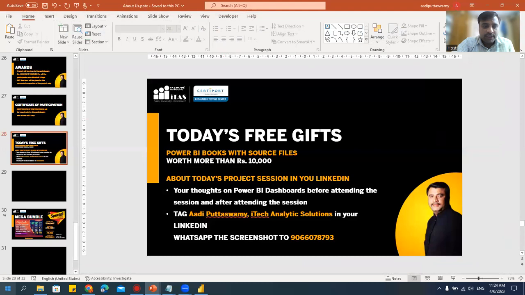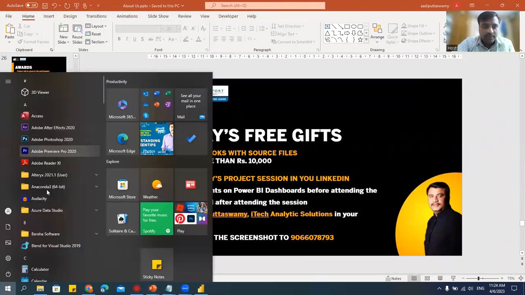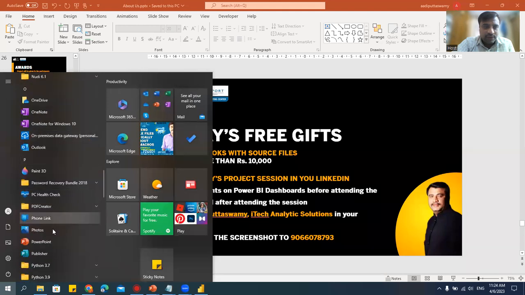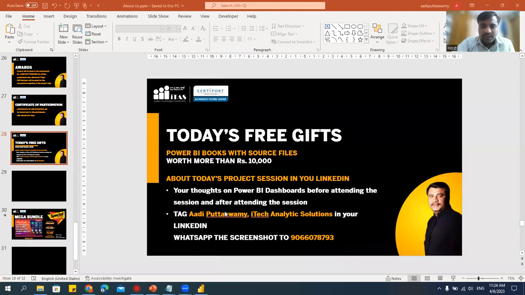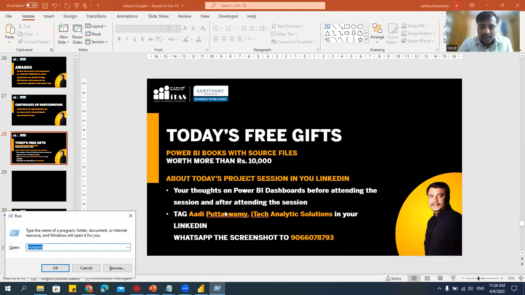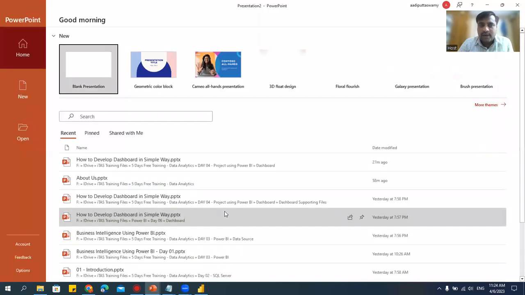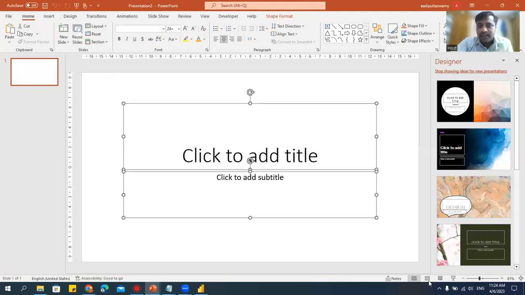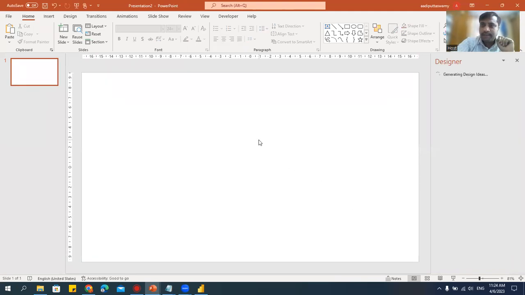You can just go here. You can use this PowerPoint. I can open it somewhere here. And if you find it difficult to search, see here I have the PowerPoint. Usually what I do is press Windows R and type powerpnt, or you can search anywhere. I'll open the PowerPoint. Now I have opened the PowerPoint here. I am taking a blank screen like this.